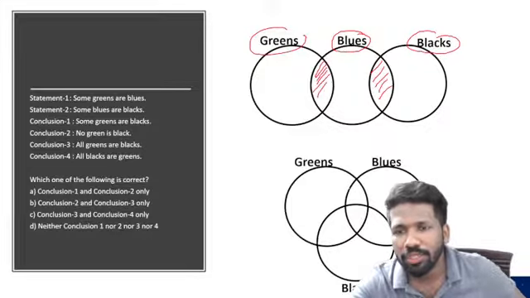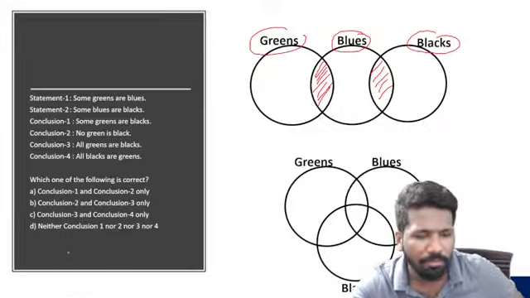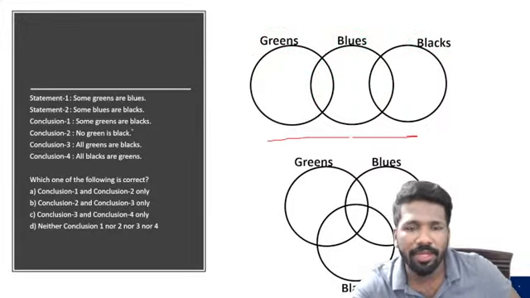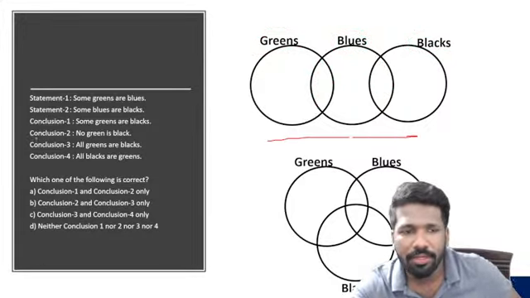Looking at the conclusion nature only, you can see whether minimal overlapping diagram is enough or not. So first you draw the minimal overlapping diagram. Conclusion 1, some greens are black. Is it necessary? No. In the minimal overlapping diagram, it is not correct. It is a possibility. Some greens may be black is okay, but some greens are black means it is definitely so, which is not okay. That is why conclusion 1 is wrong.